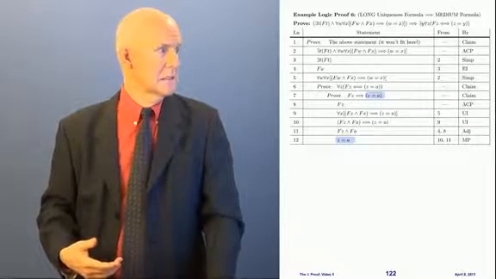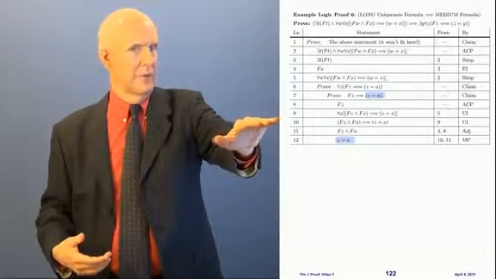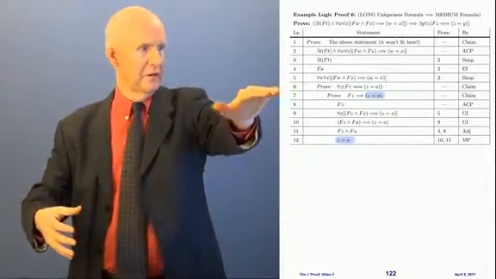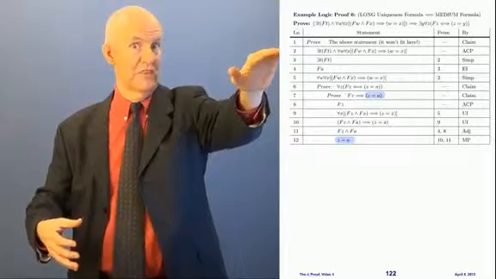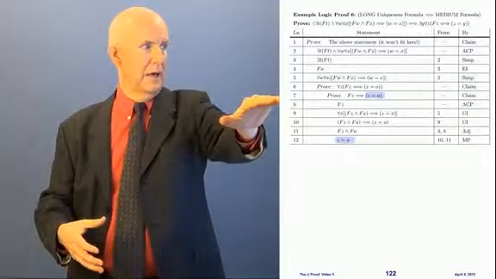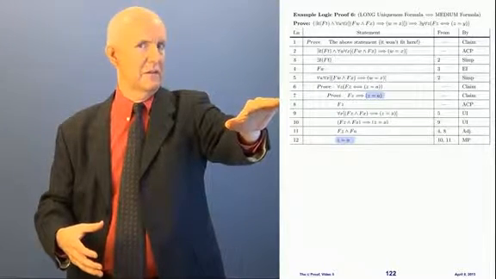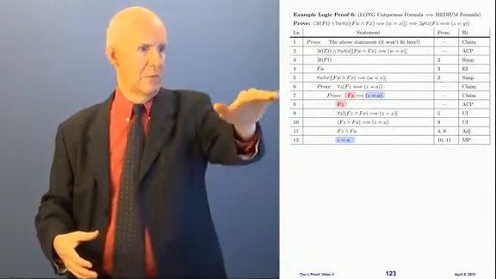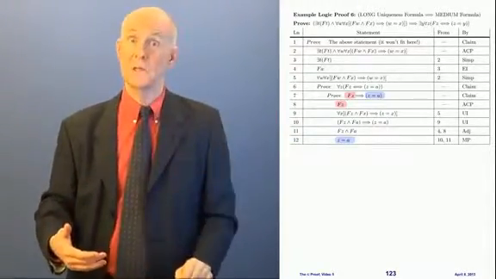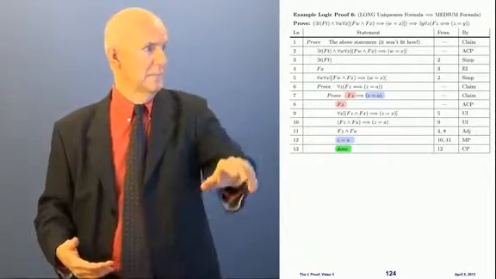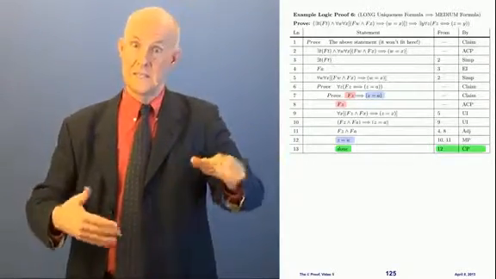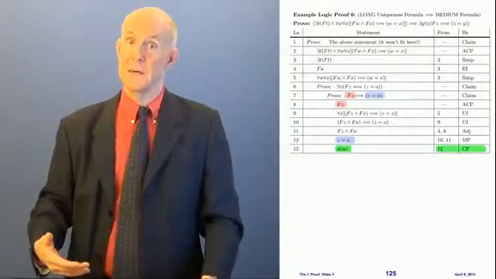Well, look at this. We're at our third level proof in here. We've got this outermost proof, and then a middle one that starts in line 6. The outermost one starts in line 1. The middle one starts in line 6. The inner one starts in line 7. And I have just reached my goal. That one in line 7 is a conditional, right? I'm trying to prove pink implies blue in line 7. I assumed pink in line 8, and I just got the blue. That means that I'm done with that innermost proof. And that is because of line 12 by CP, conditional proof, which means now I can box and cancel that.